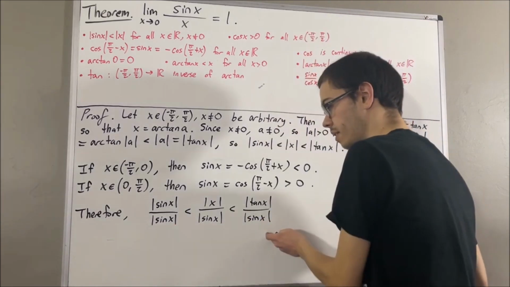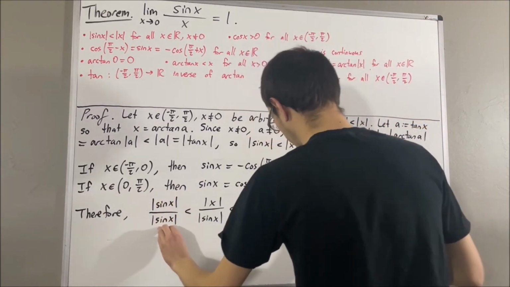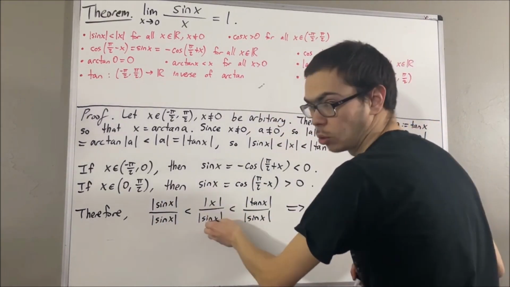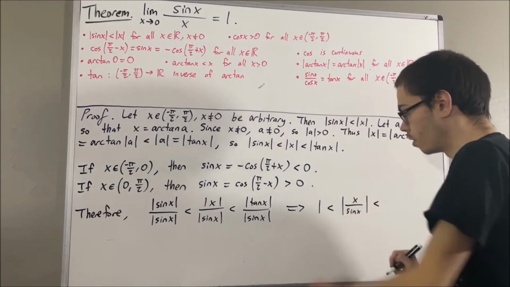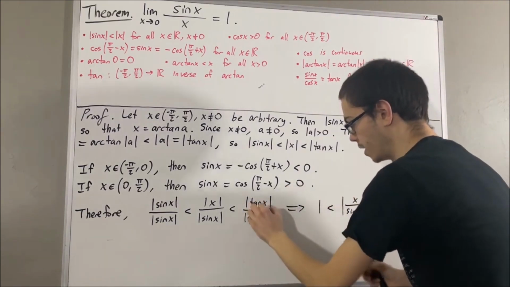So we get this. But then we know that absolute value of sine x over absolute value of sine x is just equal to 1. We can combine these two guys into a single absolute value, just like that. But then, what is this guy equal to? Well, let's actually just re-express this guy in a different way.